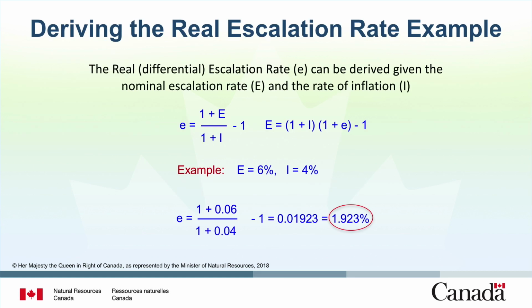Here is an example of how to calculate the real escalation rate. If you know that the nominal escalation rate is 6% and the general inflation rate is 4%, you can enter them into the formula to solve for a real escalation rate of 1.923%.